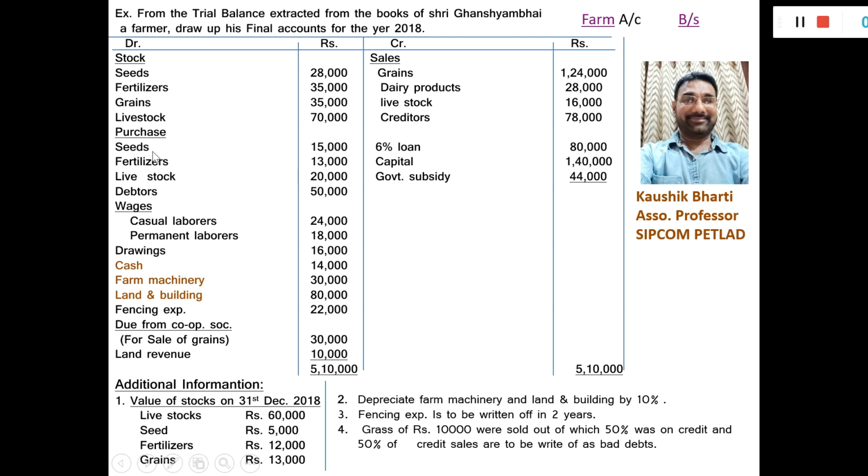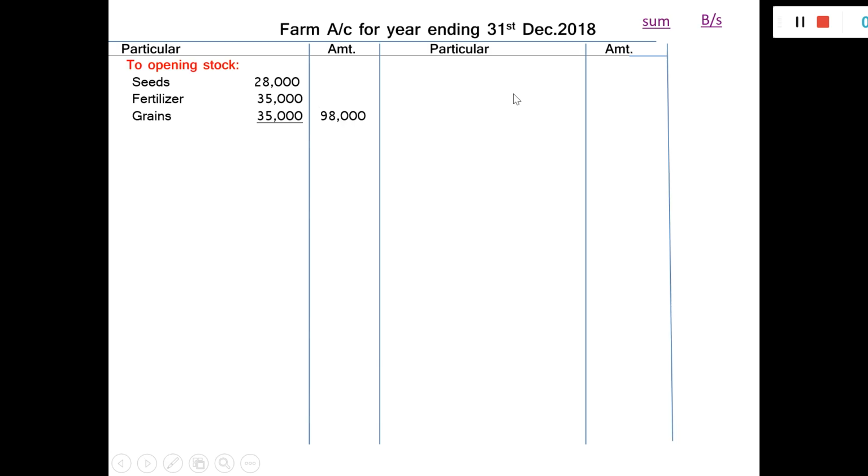Purchase will be written on the debit side of the farm accounts. Seeds 15,000, fertilizer 13,000. Total 28,000. Go to the sum.